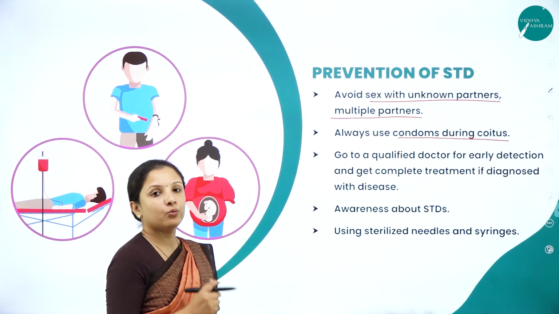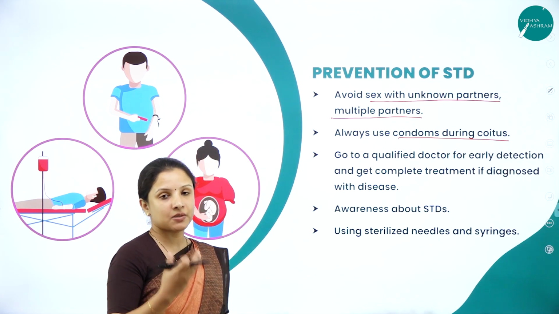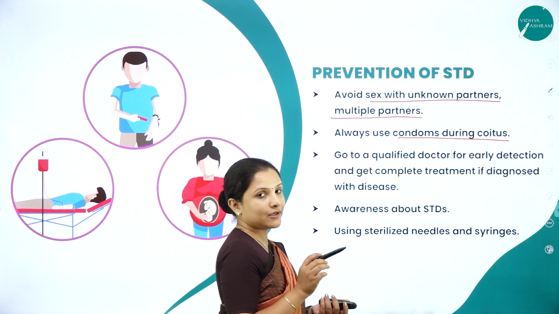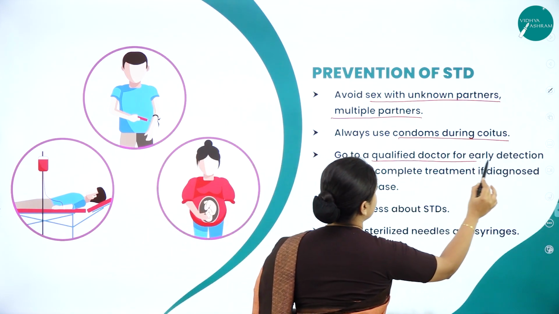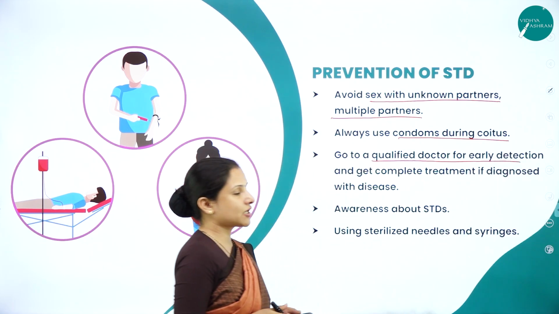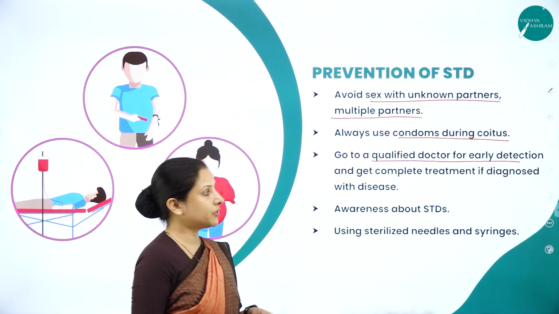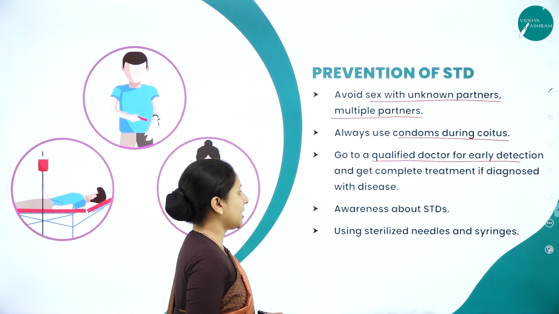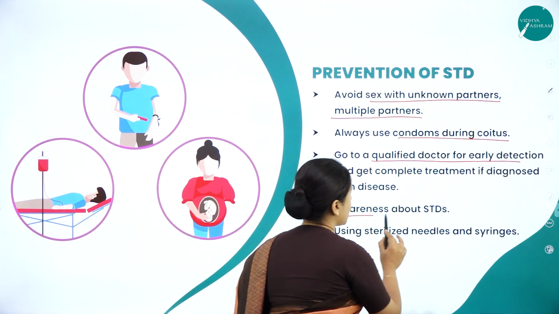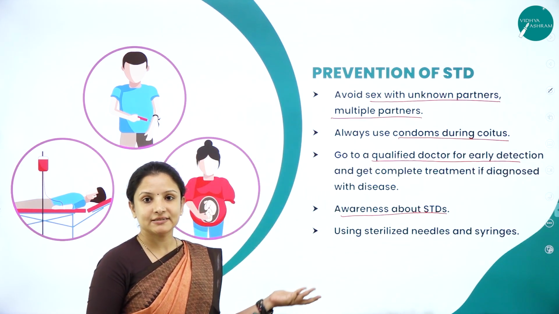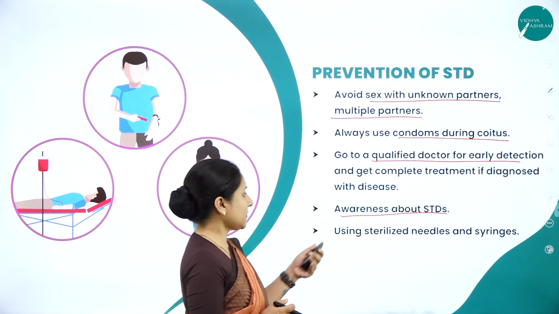Also, whenever there is any symptom similar to an STD, it is always advised to visit a qualified doctor so that early detection can be done and complete treatment can be given to cure that particular disease at the right time. One should be educated and have awareness about sexually transmitted diseases and their symptoms.